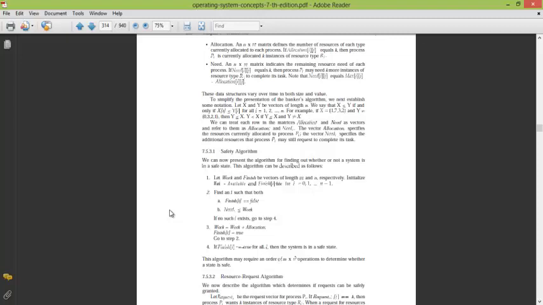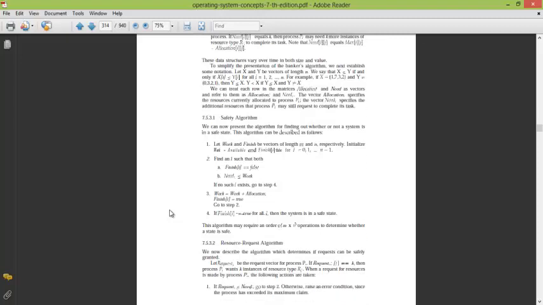The model has to be colored, shaded, right? How to do that? First is the constant shading algorithm, where we pick up one color and shade the whole face with a constant shade. Second is Gouraud shading, in which we take the emission formula. If finish array is true for all processes, then the system is in a safe state. But if it is false for any one, then it is unsafe and the system will occur in a deadlock.